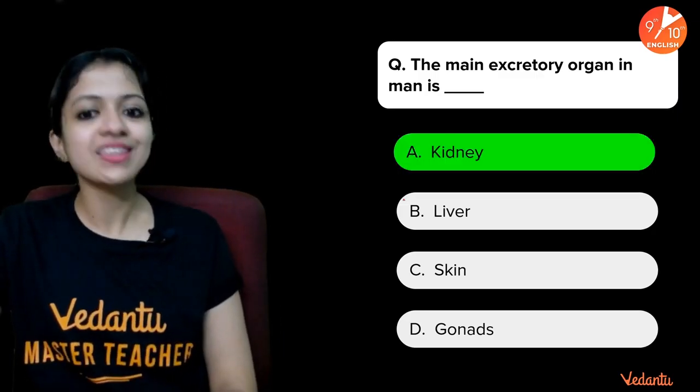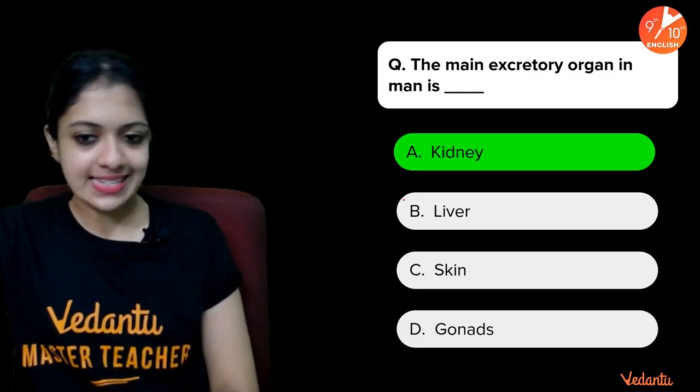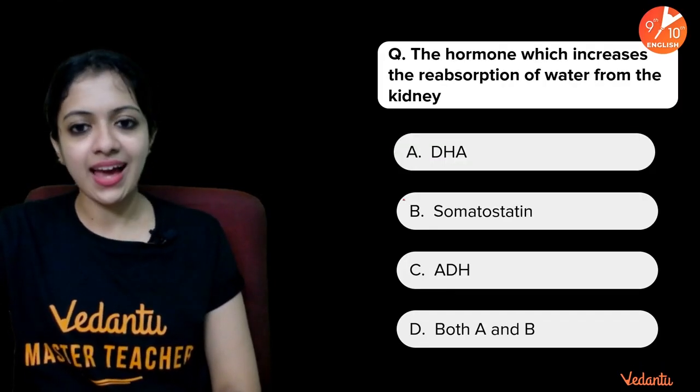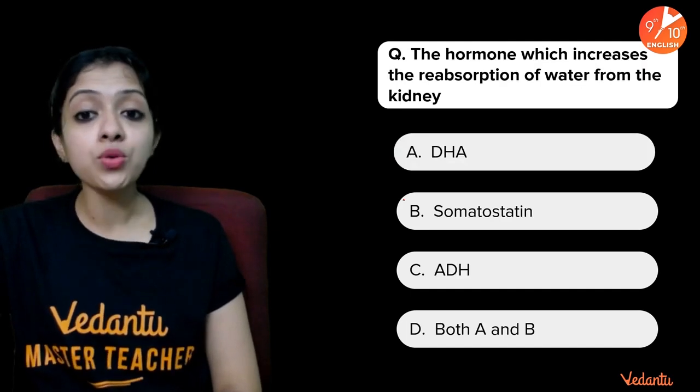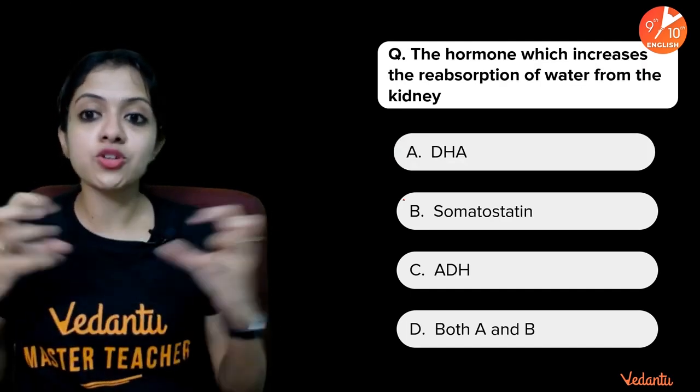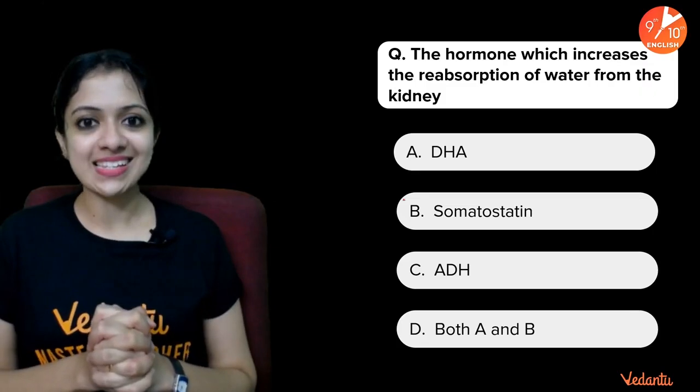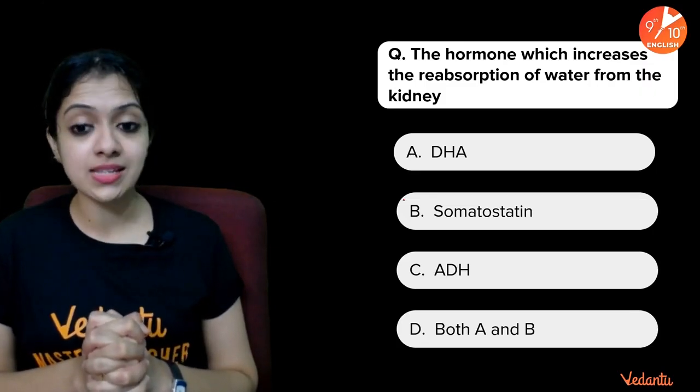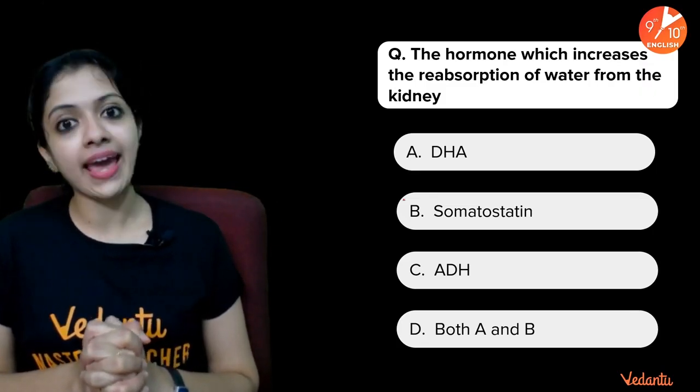And your time is up. The answer is kidney. Yes, main excretory organ. And the next question: the hormone which increases reabsorption of water from the kidney, what is it? DHA, somatostatin, ADH, or both A and B?